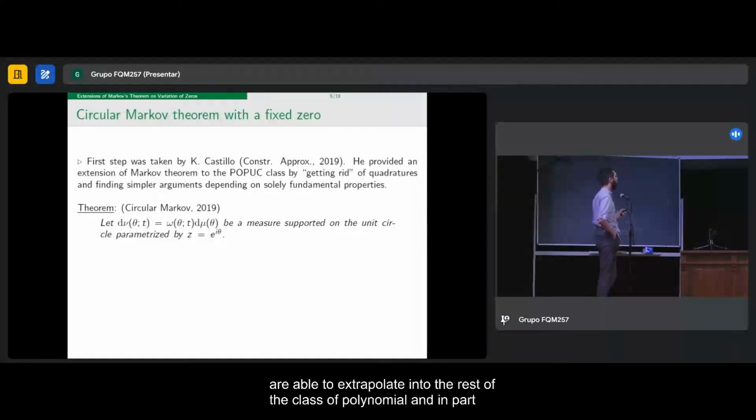And in particular, in 2019, he proved this extension of the Markov theorem in the real line to the class of paraorthogonal polynomials on the unit circle. So in this case, we have a measure that is supported on the unit circle, right? And the unit circle is parameterized by this theta.